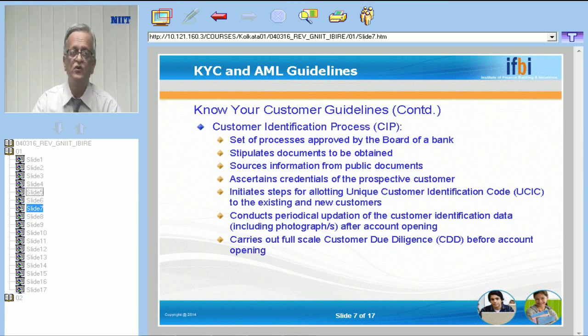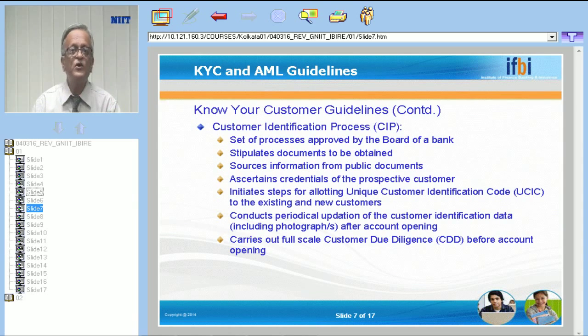And what is this customer due diligence? It means you have to take the proper identity documents from the customer, the proper address proof documents from the customer, get the photograph and ask him about his background. What does he do? What is his income? What type of transactions will take place in the account? Whether these transactions will be in cash or in check? What type of payments you will be making? Whether it will be in cash or in check? What will be the total turnover in the account in 1 year? So these are the type of questions which you have to ask.